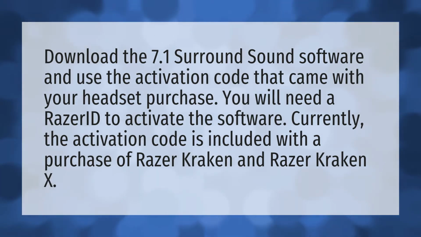Download the 7.1 surround sound software and use the activation code that came with your headset purchase. You will need a Razer ID to activate the software. Currently, the activation code is included with a purchase of Razer Kraken and Razer Kraken X.